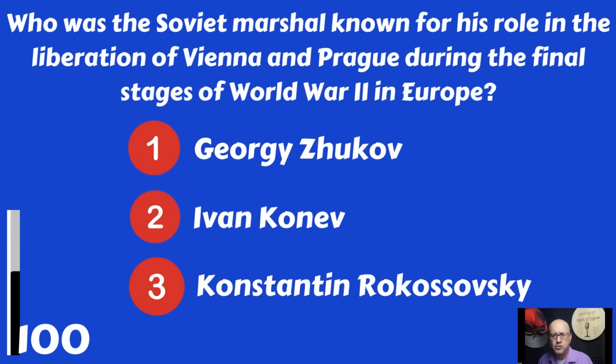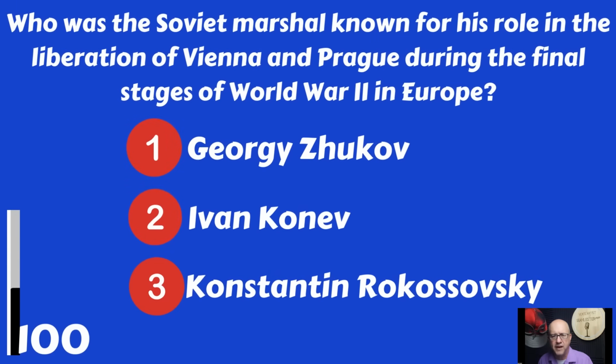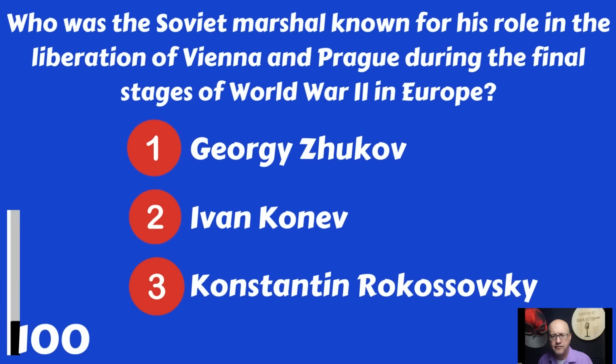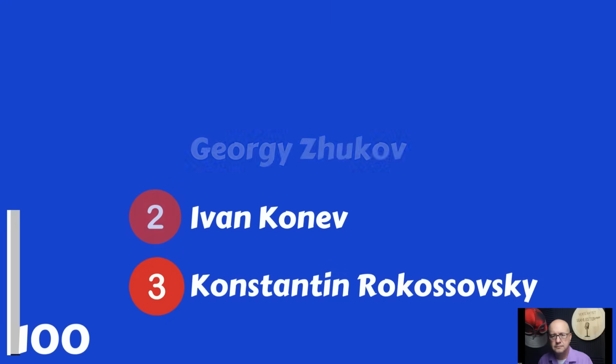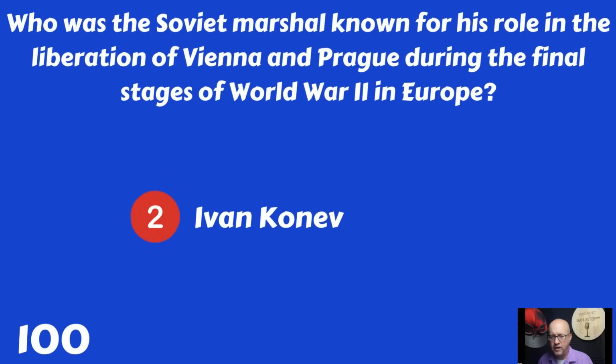And number 100. Who was a Soviet marshal known for his role in the liberation of Vienna and Prague during the final stages of World War II in Europe? Georgy Zhukov, Ivan Konev, or Konstantin Rokossovsky? That was Ivan Konev.